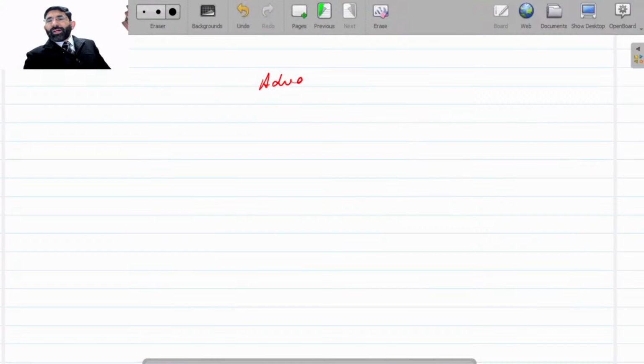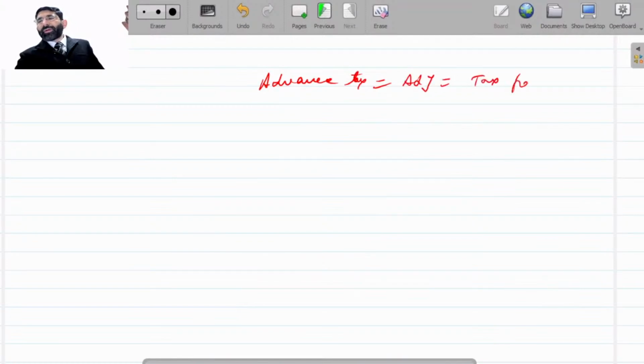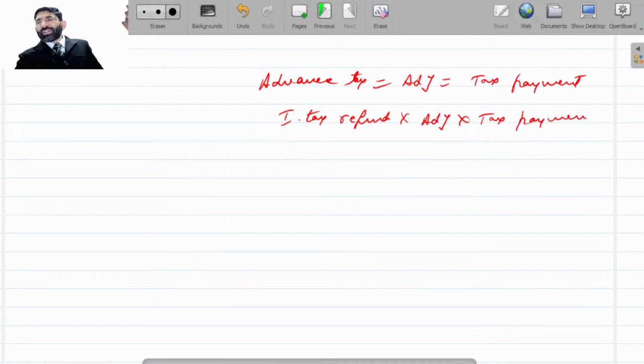If we have paid any advance tax, then it is adjusted against tax payment. But income tax refund cannot be adjusted with the tax payment of next year's. Income tax refund of 1 year cannot be adjusted with tax payment of other years.